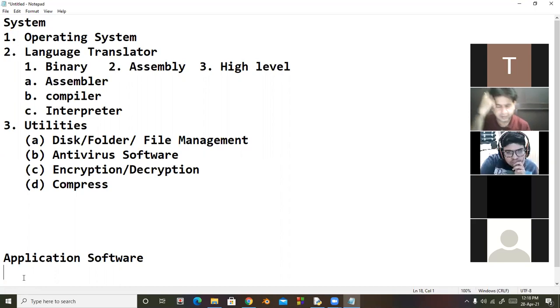Okay, students. Now, application softwares are of different types.